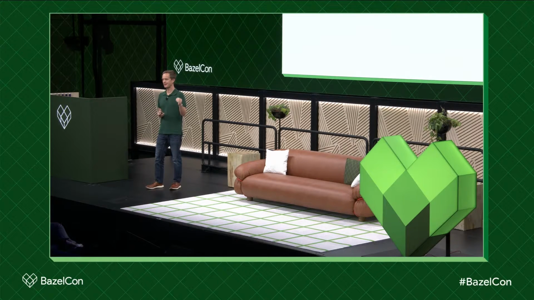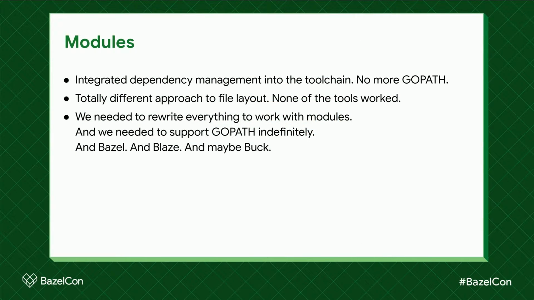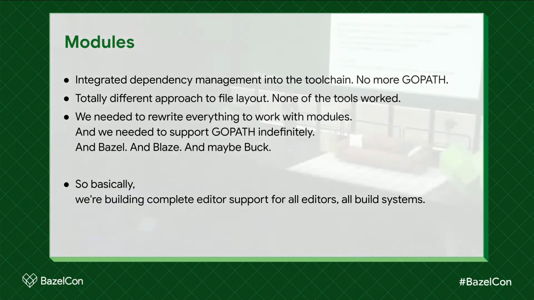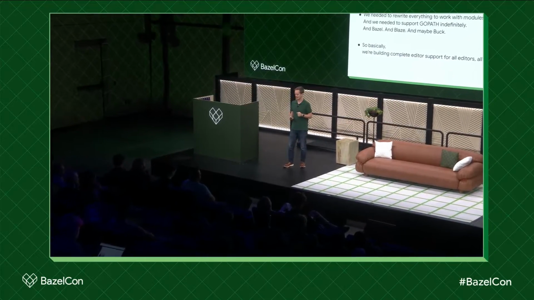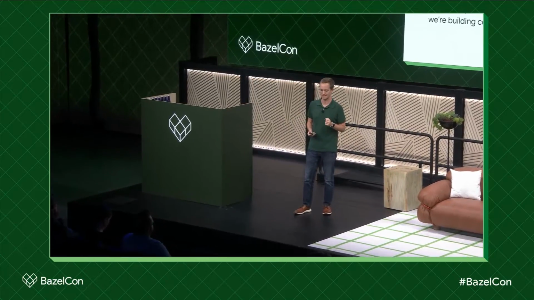We had a list of about 50 that we wanted to migrate or rewrite or replace. Really, our goal was to make sure that all of the editors continued working in projects that used modules. And while we were doing this, we needed GOPATH to keep working because this was a long multi-year migration. Some people migrated early, some people migrated late. At the same time, we wanted to support Bazel and Blaze within Google, and maybe Buck and whatever else came along, right? And this is all on a team of about 9 people, and all of these people have multiple responsibilities. So how can we get that done in a realistic amount of time?